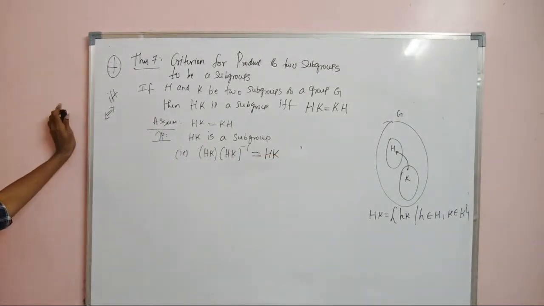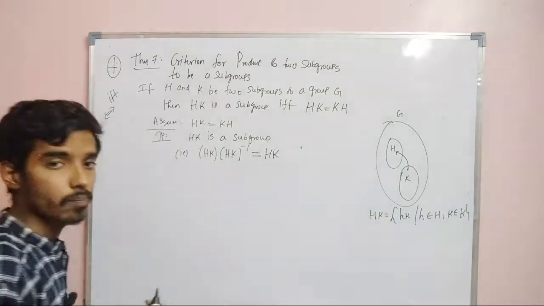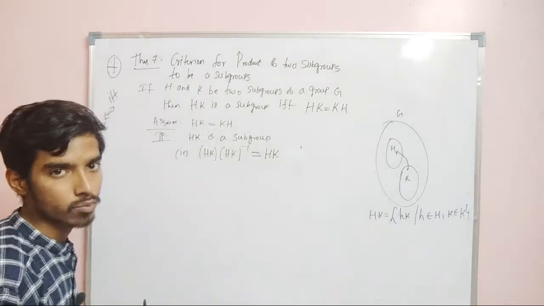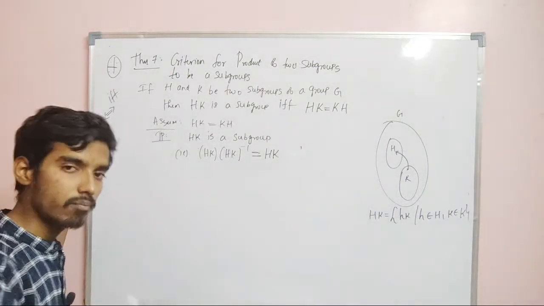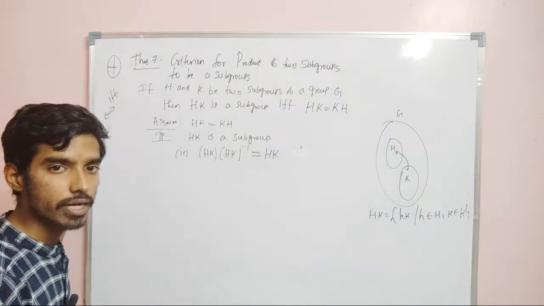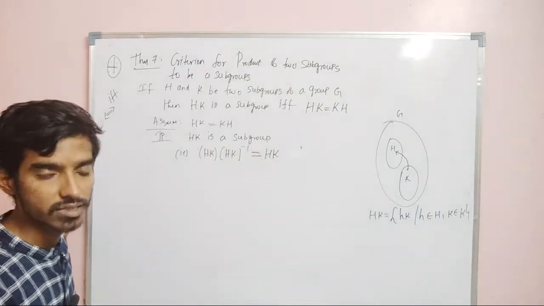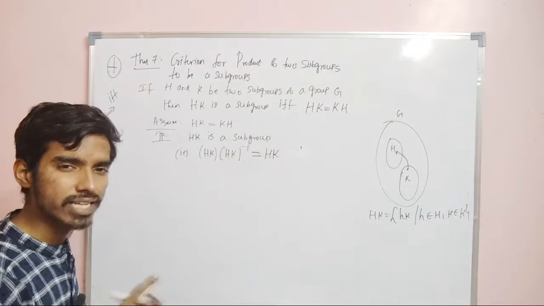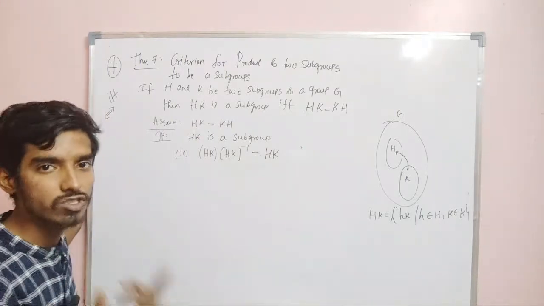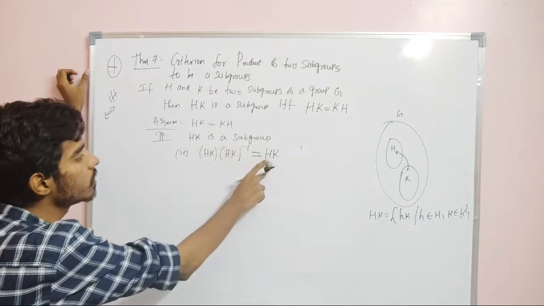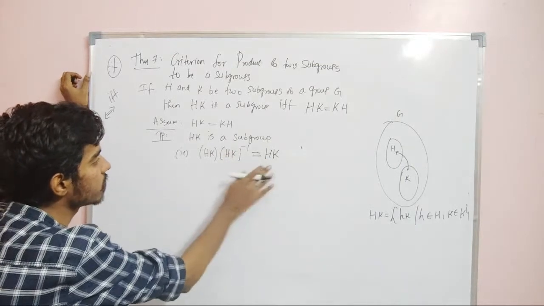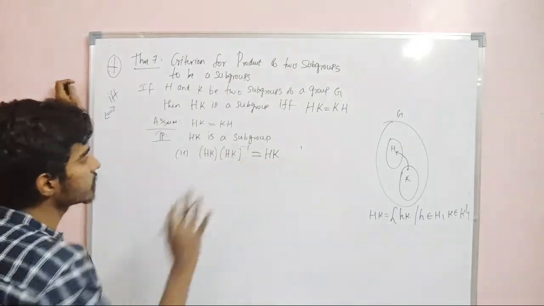Why? We know that if AB inverse is in H, it will be a subgroup. I am taking A to be hk and B to be hk again, right? It is not that A and B have to be distinct. If you take any two elements, AB inverse belongs to H. I am taking both the elements to be hk. So if this condition holds, it will be a subgroup, right?